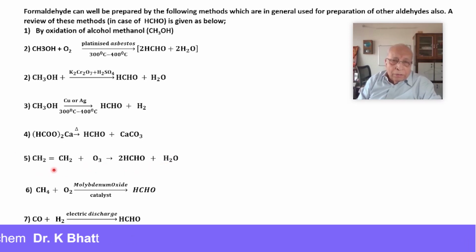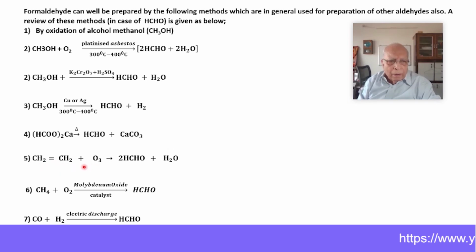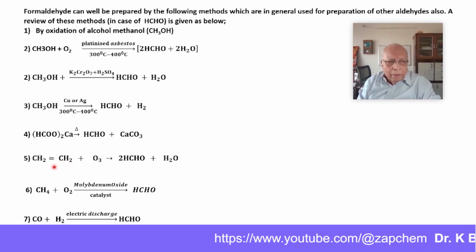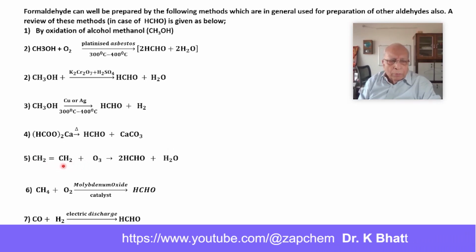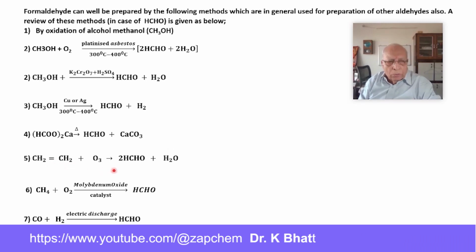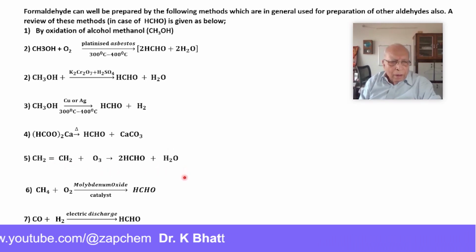And not only this, there is a special method: you can get formaldehyde by the ozonolysis of alkene. Alkene, not alkyne. It is alkene. CH2=CH2 plus O3 gives formaldehyde. And you can get formaldehyde by electric discharge of carbon monoxide and hydrogen.